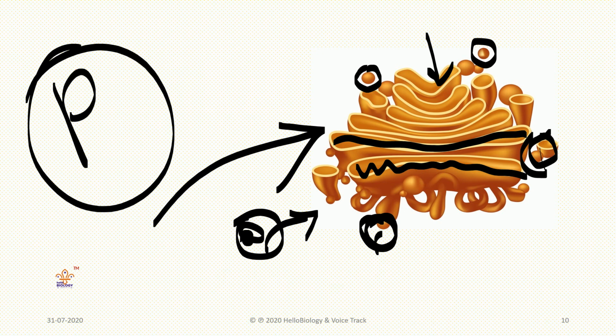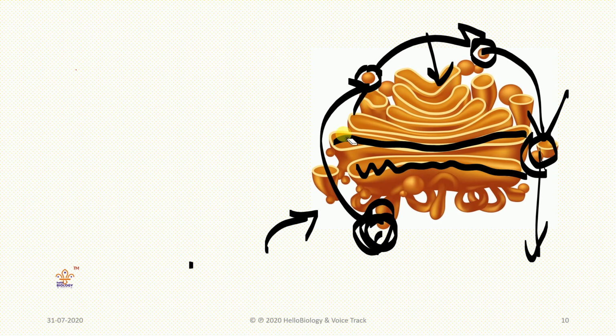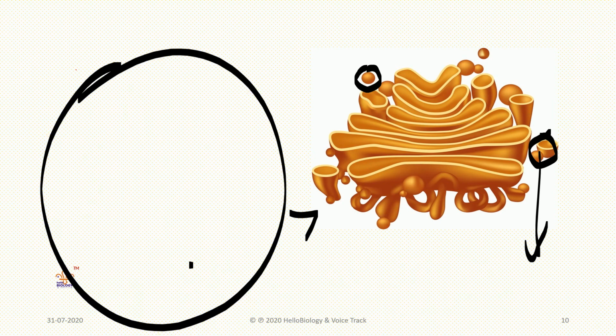One function of the Golgi bodies is to pack various substances before they are transported to other parts of the cell. That means these are changed into other forms before they reach the main cell. And from here the substances are sent to the cell membrane. So the cell membrane will be there for our cell, and the Golgi complex will be there like this. After completion of the changed structure, they will be sent to the cell membrane. That you need to remember.